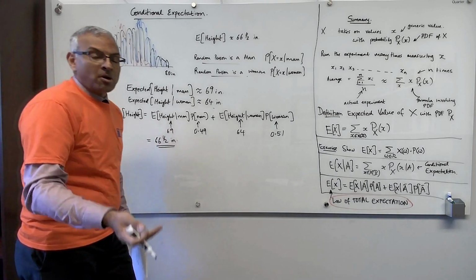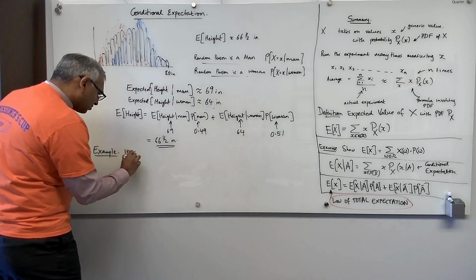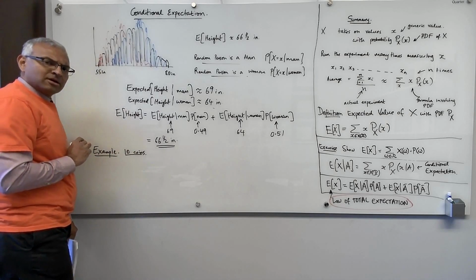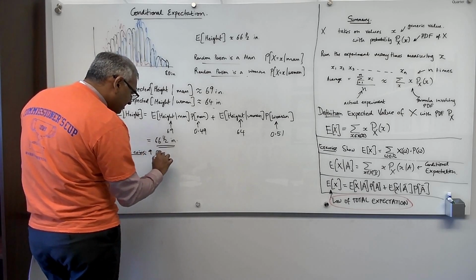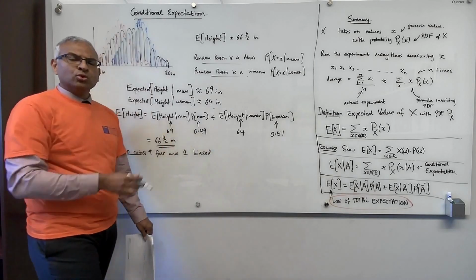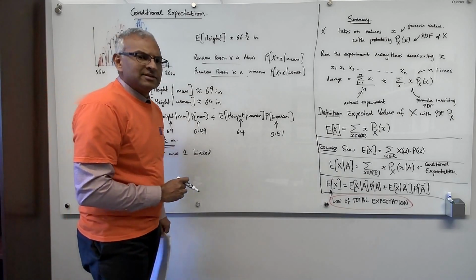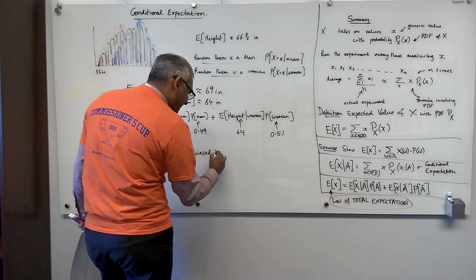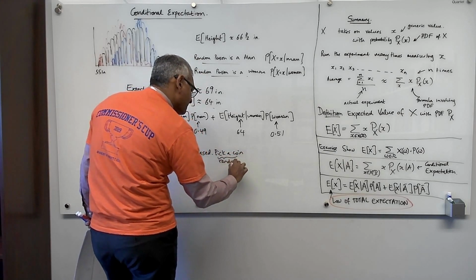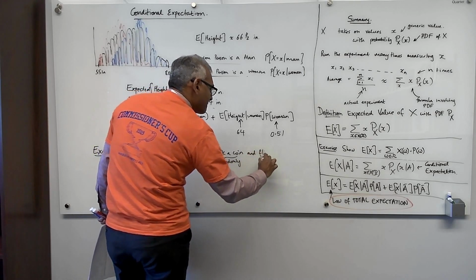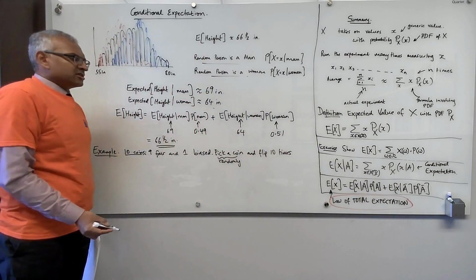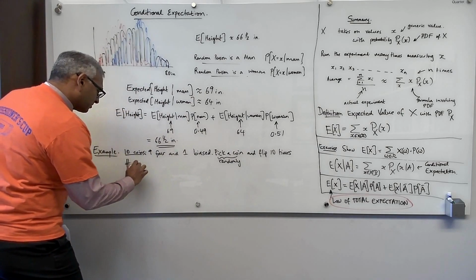Okay. So an opaque box contains 10 coins. Nine of them are fair, and 1 is biased, it has 2 heads. So you pick a coin and flip it 10 times. And what do we mean by pick a coin? Randomly. And flip 10 times. And we're interested in the number of heads.